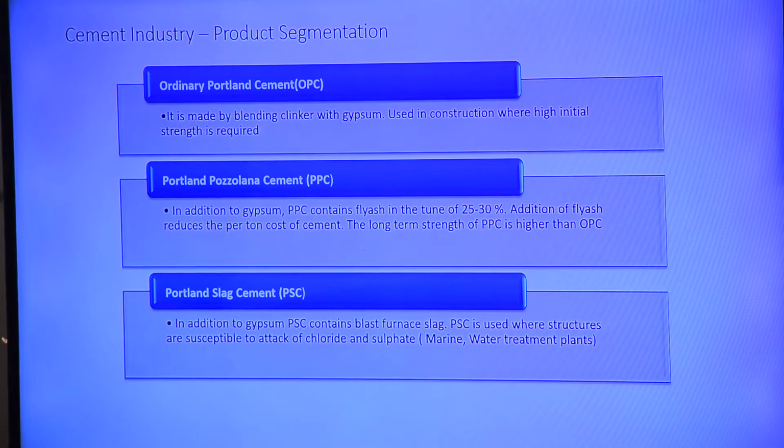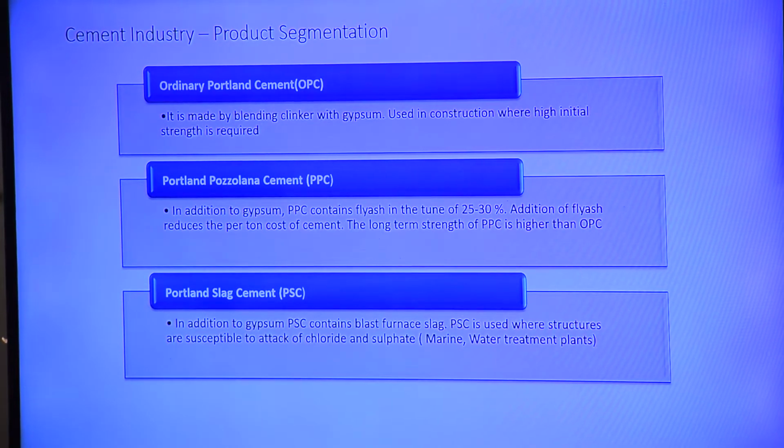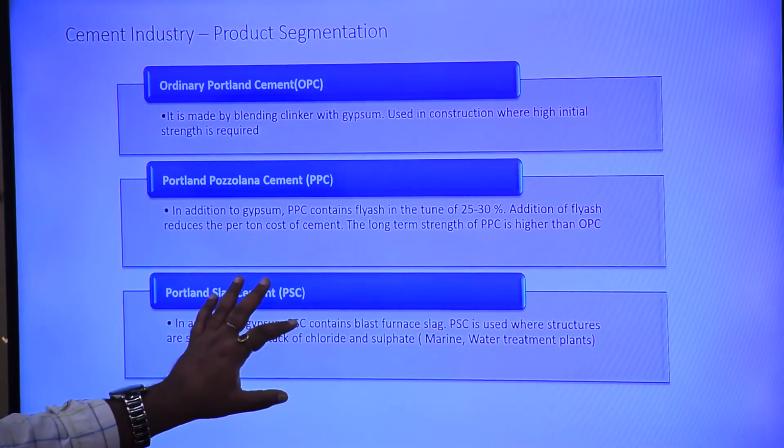Ordinary Portland cement, which is cement along with gypsum, and then we have seen Portland pozzolana cement, which is cement along with gypsum and fly ash, and then we have seen Portland slag cement, which is cement with gypsum and slag. Understood? Clear? And the hardness is gradually increasing. This is the hardness of the cement as it is becoming.